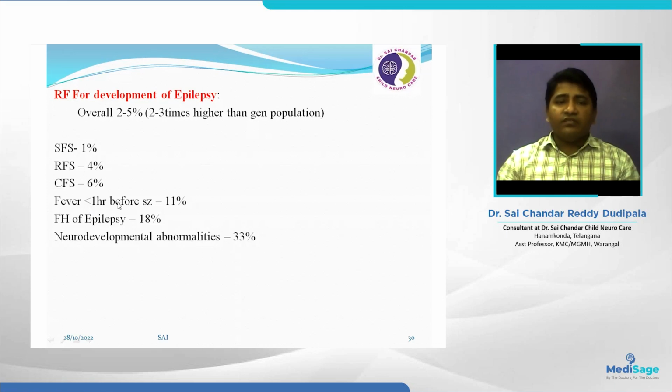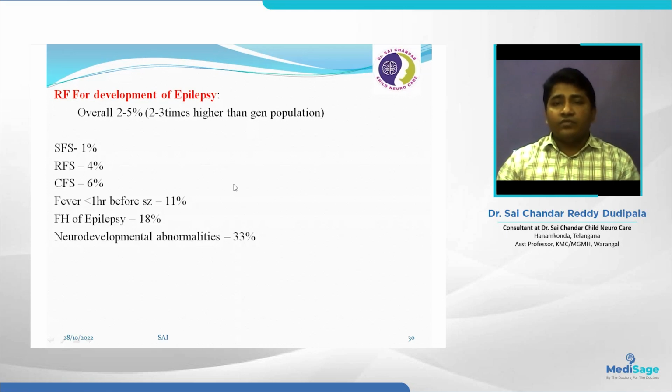And fever less than 1 hour before the seizure: if the child has a seizure immediately at onset of fever, there is a high risk for recurrence, that is 11%. Family history of epilepsy with febrile seizures, that is 18% getting epilepsy. If there are any associated neurodevelopmental abnormalities with the febrile seizure, recurrence is 33%. So a child with family history of febrile seizures, complex febrile seizures, and recurrent febrile seizures has high chances of getting epilepsy.